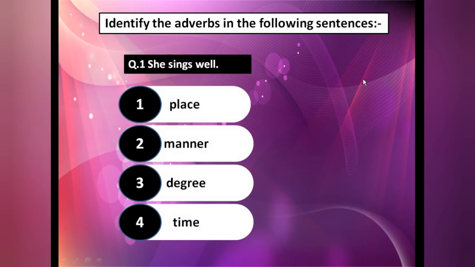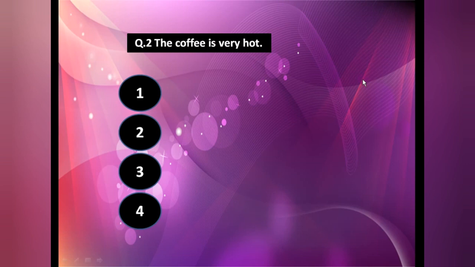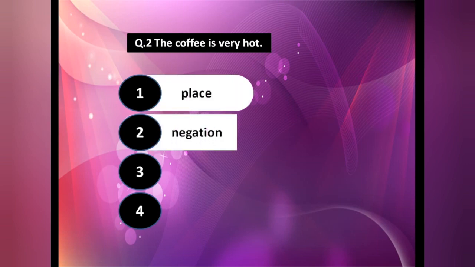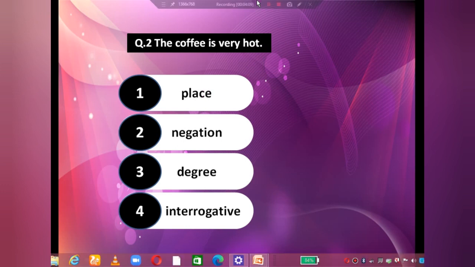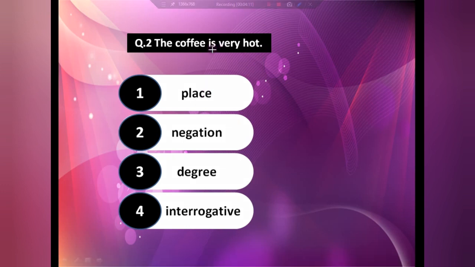Now the next one: the coffee is very hot. Place, negation, degree, interrogative. Interrogative is not there because a full stop is given. First of all, identify the adverb. Coffee is very hot. The adjective hot is given, and the describing word of the adjective is very. So how hot? Very. How much? The question word is degree.